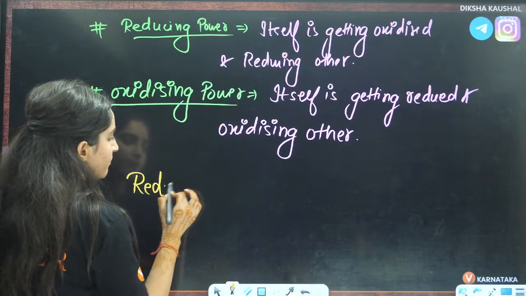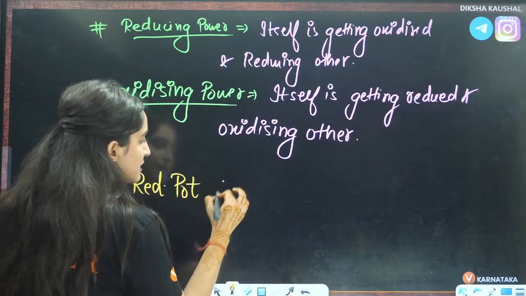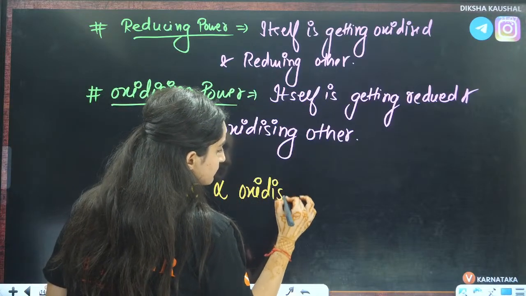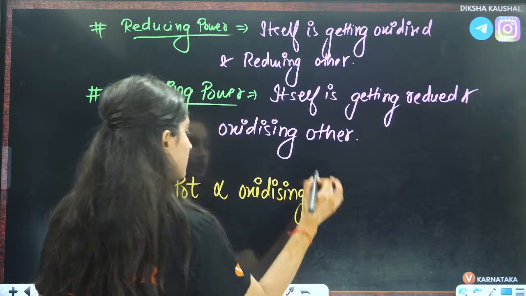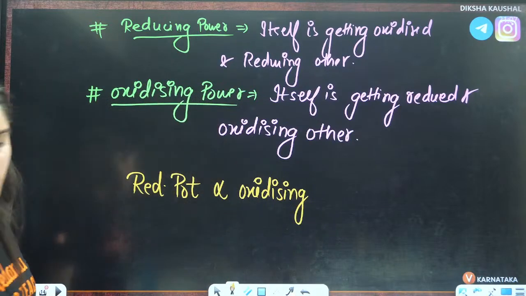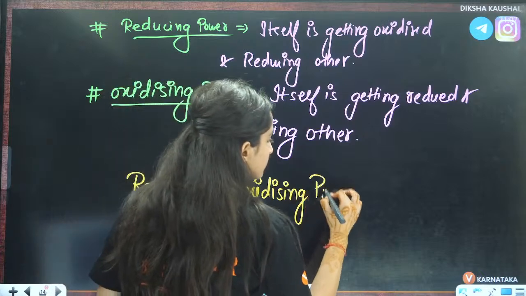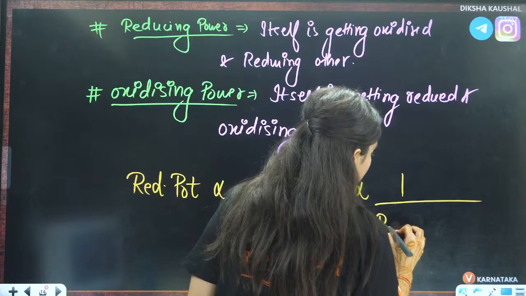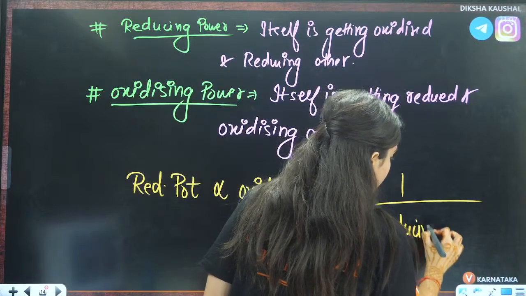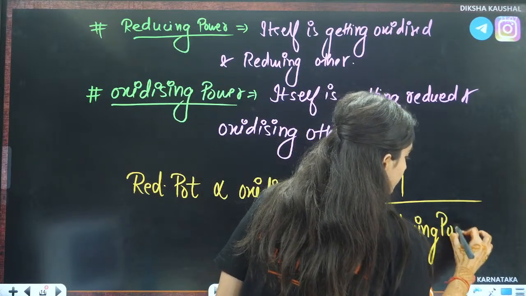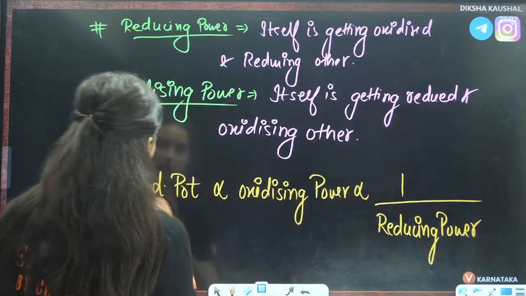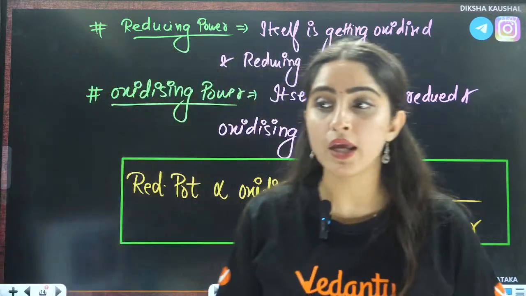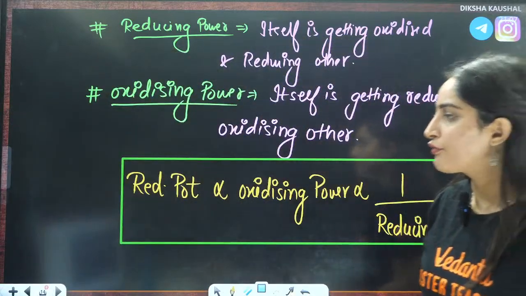Reduction potential is directly proportional to the oxidizing power, and it is inversely proportional to the reducing power, right?